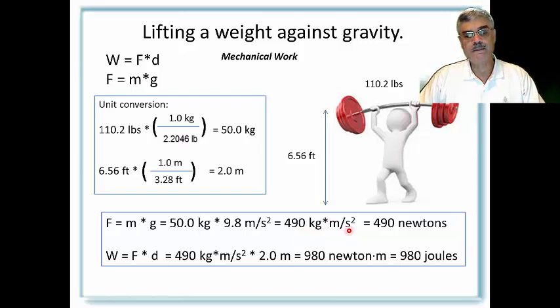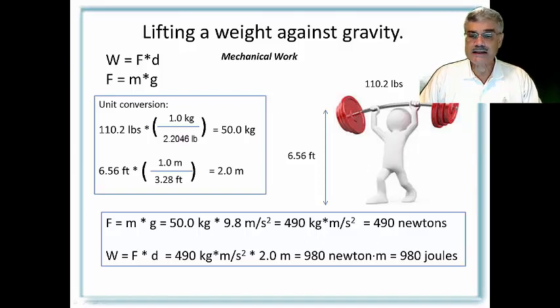That's a mouthful. Well, it turns out that kilograms times meters divided by second squared, since that is a mouthful, we define that as what is called a Newton. Kilogram meters per second squared is a Newton. So in this case, the gravitational force felt by this 50-pound weight is 490 newtons. That's the force. Newtons is a measure of force.